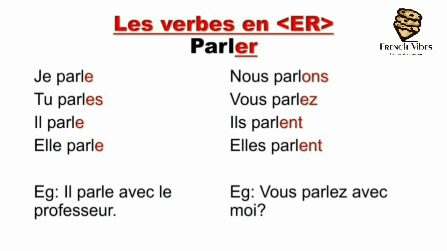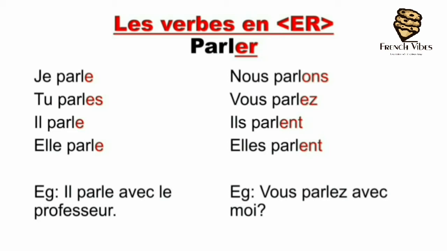That's why it becomes parlons. EZ is pronounced as A. So it becomes parlez. And all the other terminations E, ES, ENT are silent. So it becomes parle. Now in French, simple present tense and present continuous are the same. So je parle means I speak or I am speaking depending on the context. Tu parles is you speak or you are speaking and so on.